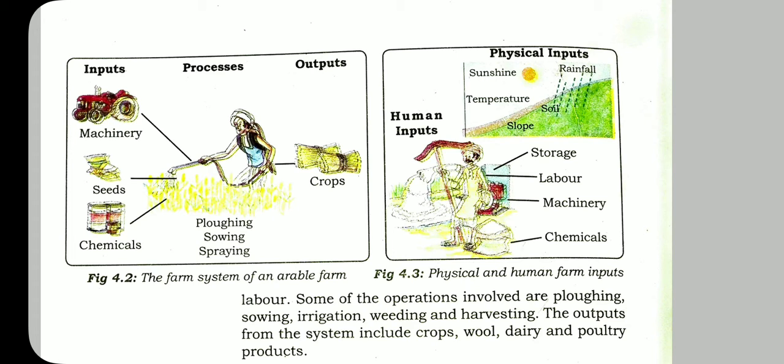These are the outputs. After that, some physical inputs are also there. The physical inputs are mainly the human being itself. Then the natural inputs: sunshine, temperature, rainfall. Then the storage, labor, machinery, and chemicals. These are the physical inputs.